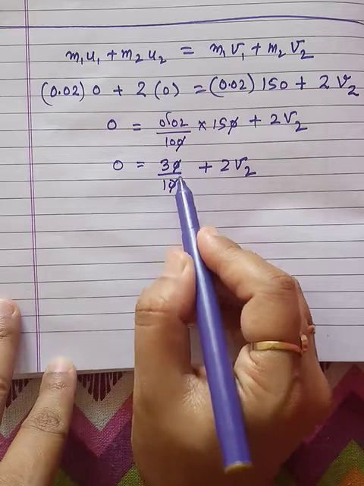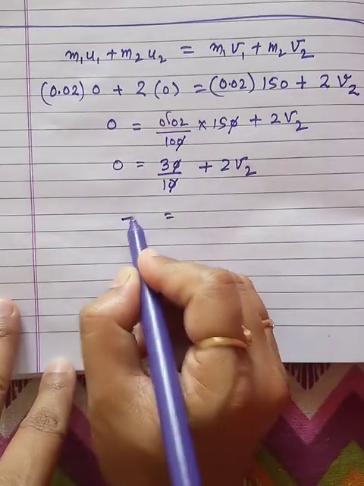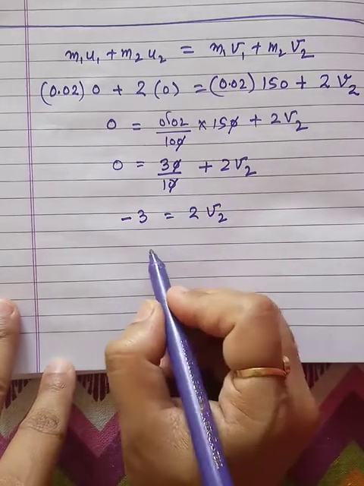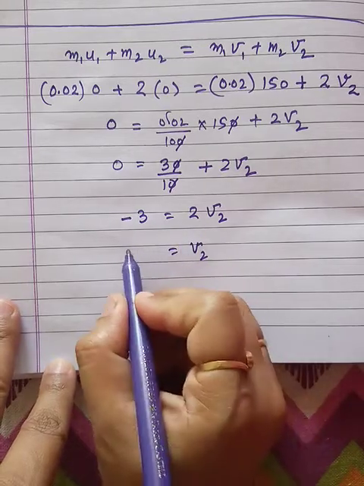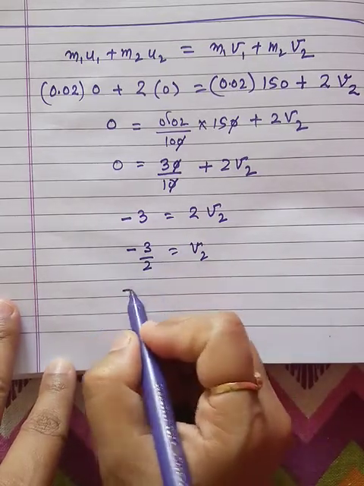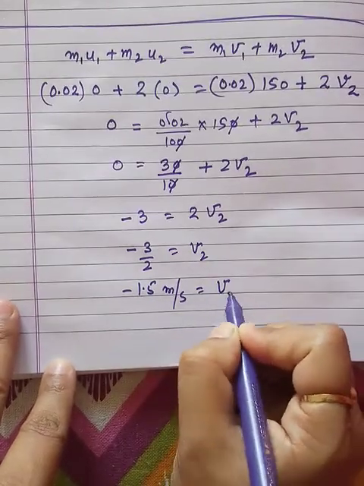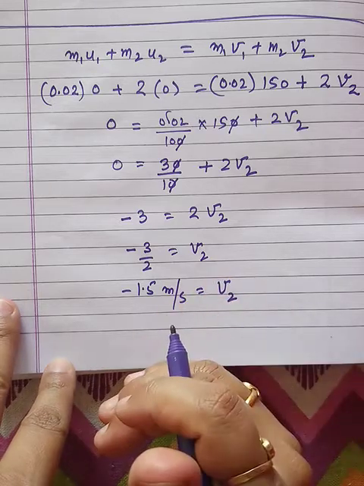Now this term we have to move to this side. This will be minus 3. 2v2 remains this side. So what is v2? 2 will be in the denominator, minus 3 upon 2, that is minus 1.5 meter per second, the velocity which is moved in the backward direction.